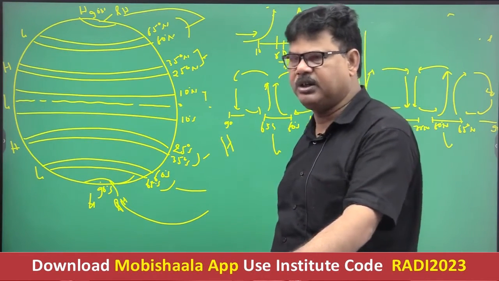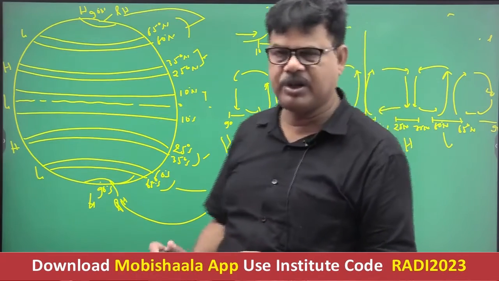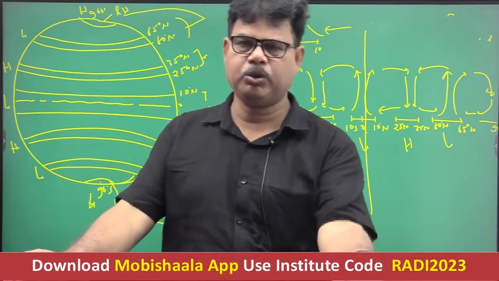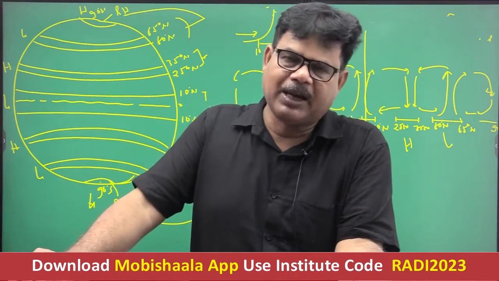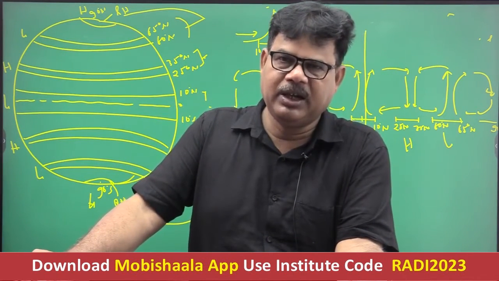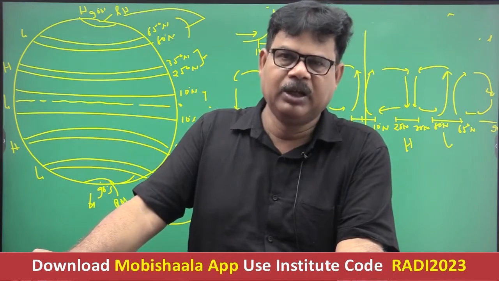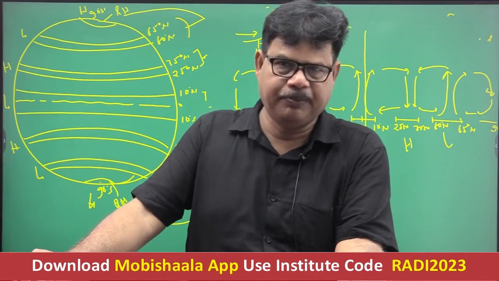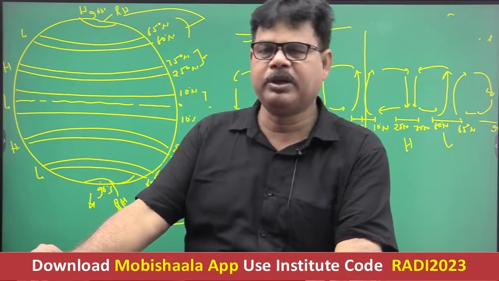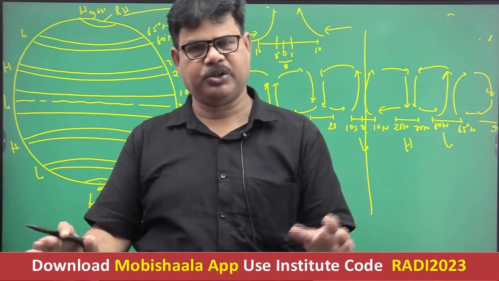Since trade wind is the tropical wind, they converge between 0 to 10 degree north and south. That's why 0 to 10 degree north and south is referred to as the intertropical convergence zone, that is ITCZ.